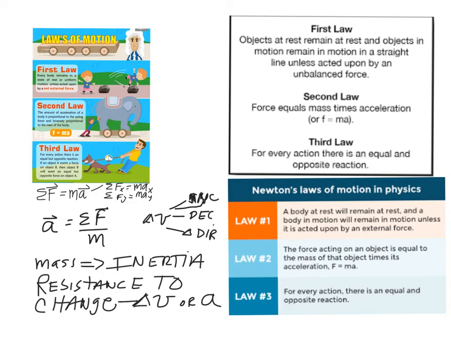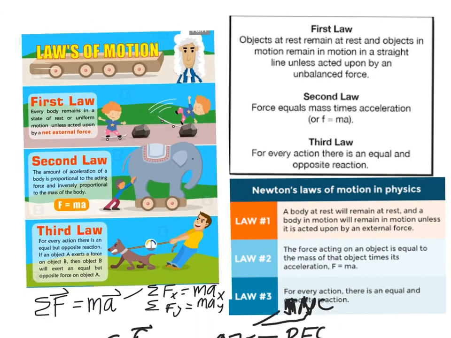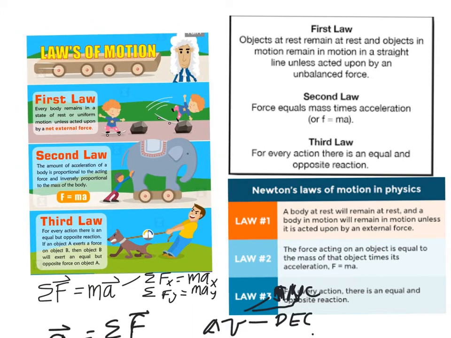Okay, so now let's go to the third law. The first law is the law of inertia, the second law is the equation. The third law actually is the only law that tells us something about force. They all have action, reaction. For every action there's an equal and opposite reaction.